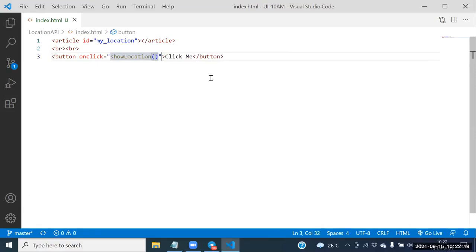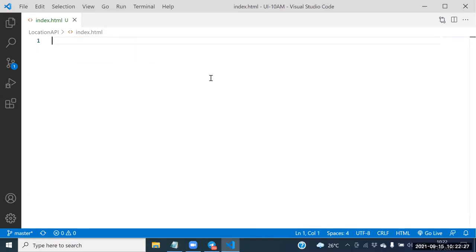Can Nitish explain once again? Instead of a division, can I take the division or can I take the article? Article. Let me take the article here. We need to take the article here. Shankar, how to give the ID? ID equal to my location. Next one, guys.